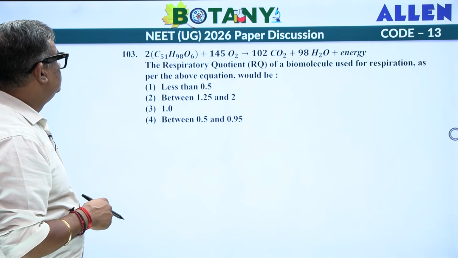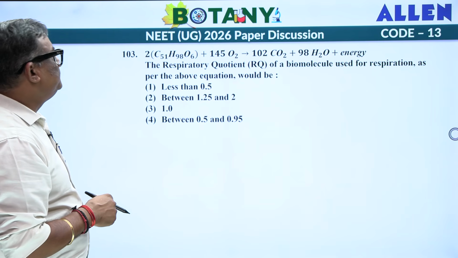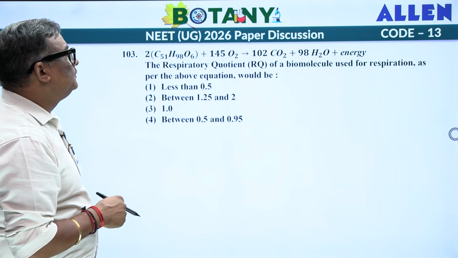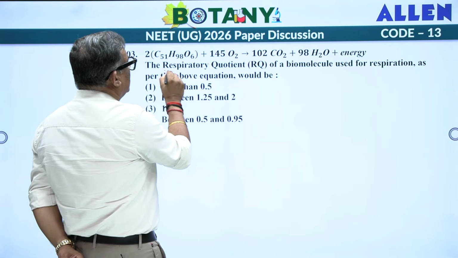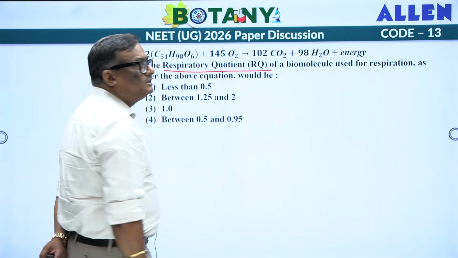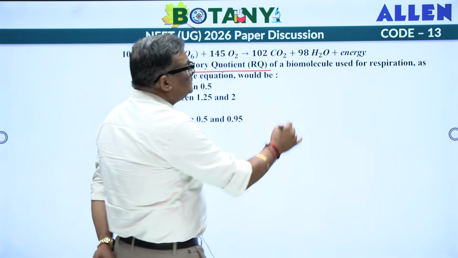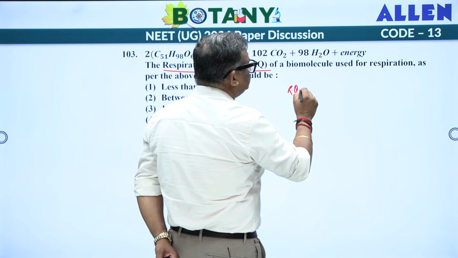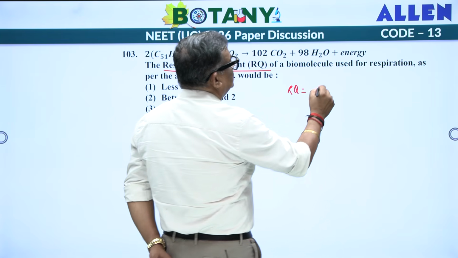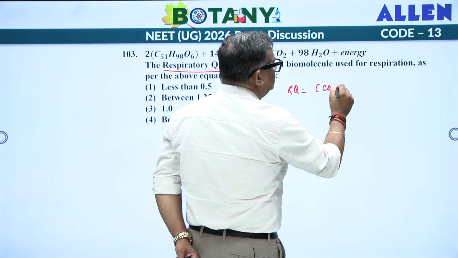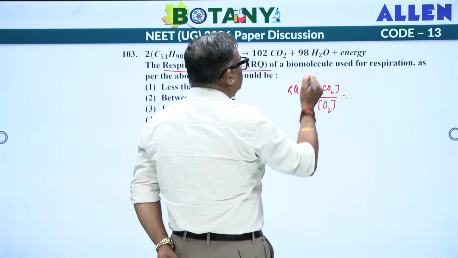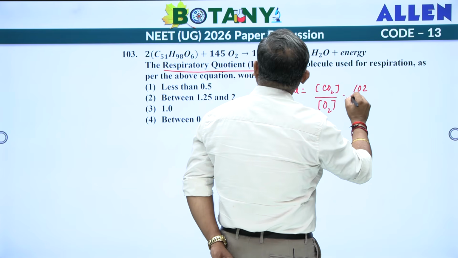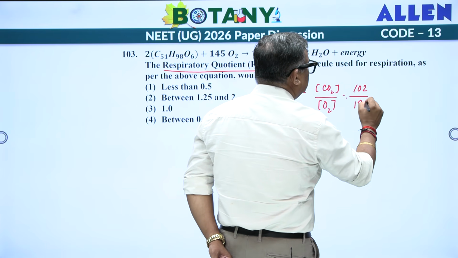Next one. The respiratory quotient of biomolecule used for respiration as per the above equation would be. So RQ you are trying to find out. What is RQ actually? RQ is none other than the CO2 evolved upon O2 consumed. If you look at the data, 102 upon 145.